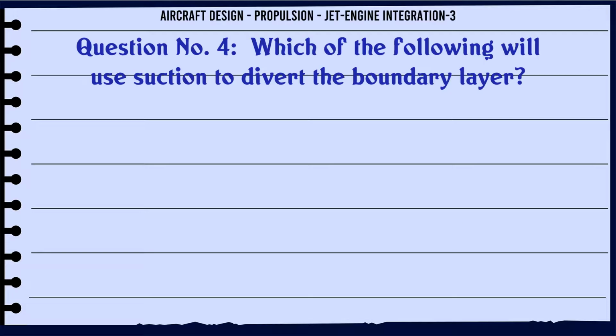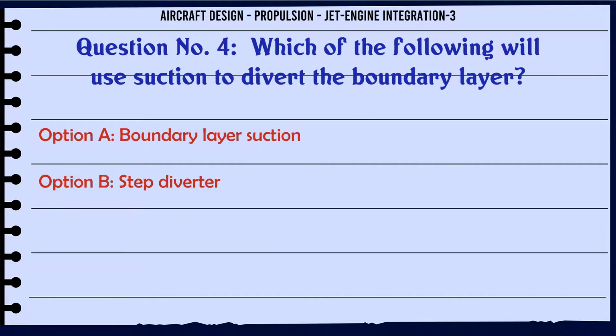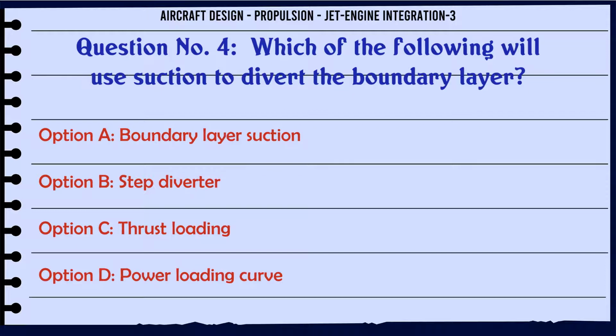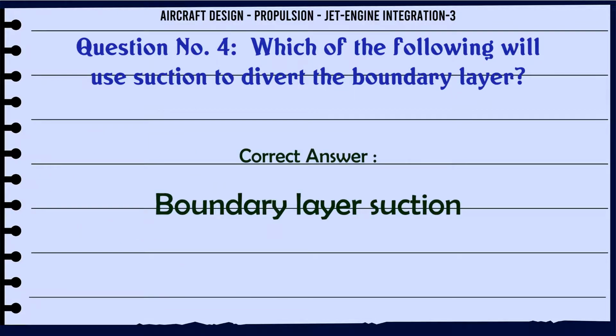Which of the following will use suction to divert the boundary layer? A, boundary layer suction. B, step diverter. C, thrust loading. D, power loading curve. The correct answer is boundary layer suction.